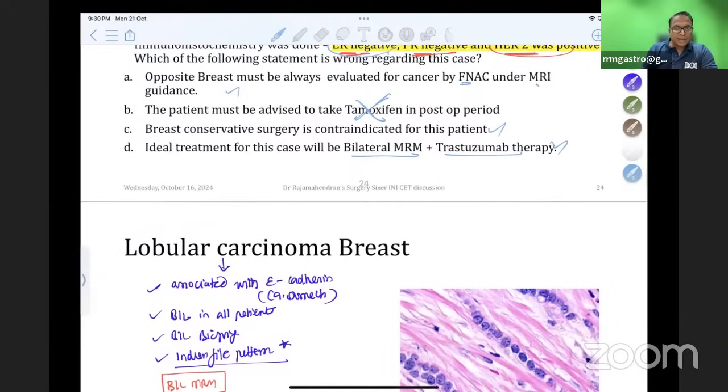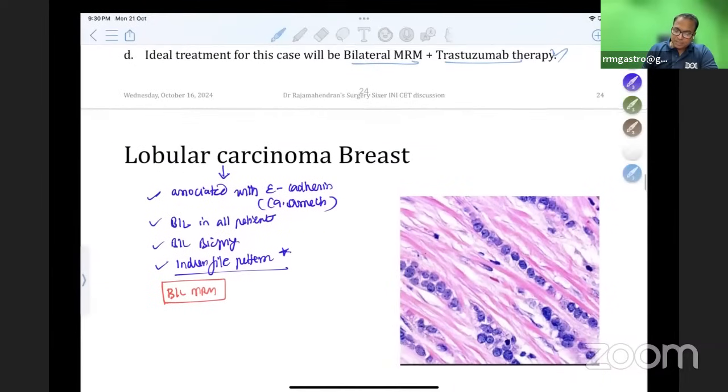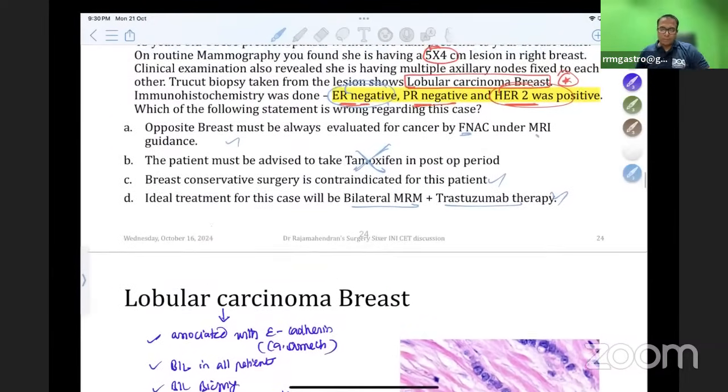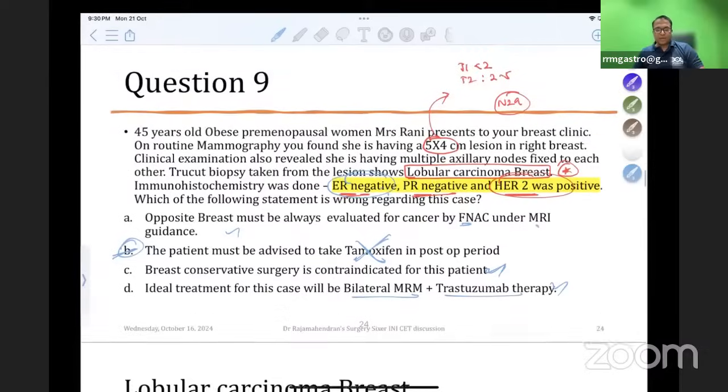Indian file pattern is the classical finding you are seeing in this image. It's a classical MCQ, don't forget. The statement that breast conservative surgery is contraindicated is true, and only B is the wrong answer here for this 9th question.